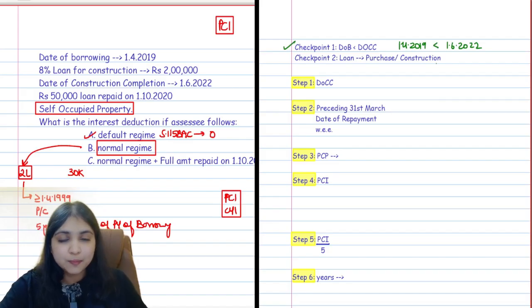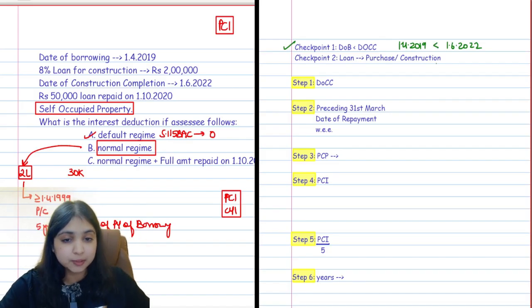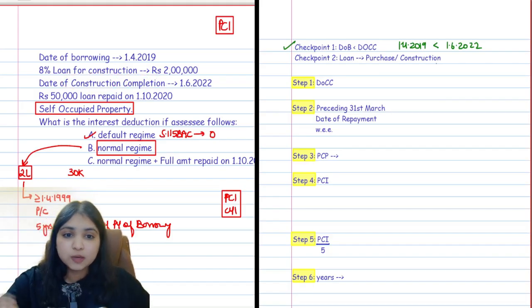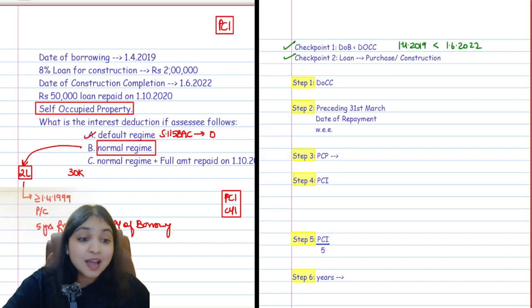Yes guys, so checkpoint 1 is fulfilled. Checkpoint 1 is that the date of borrowing should be before the date of construction completion. Checkpoint 2 is that the loan should be borrowed for purchase or construction. Yes, it is. It should not be borrowed for renovation, reconstruction, repair and all. It should be only for purchase or construction. Yes, the loan is borrowed for purchase or construction. Both my conditions are fulfilled, which means I will have pre-construction interest in this question.